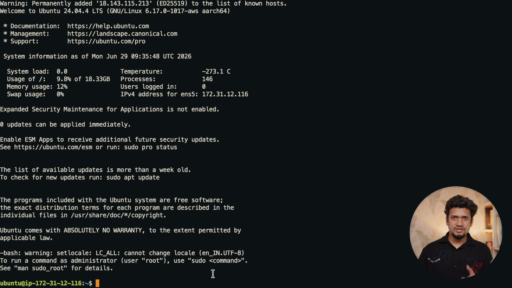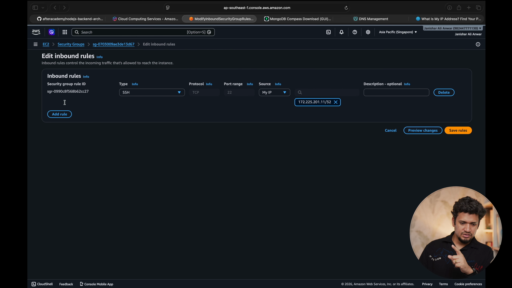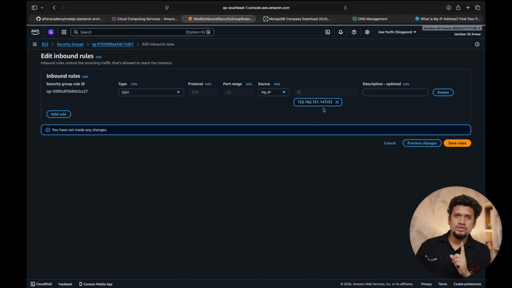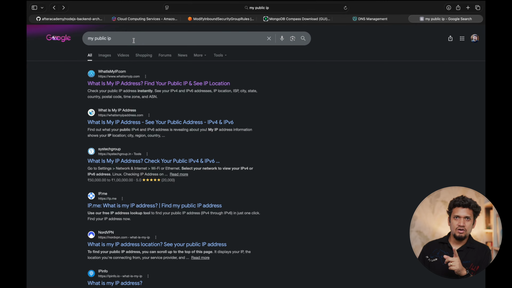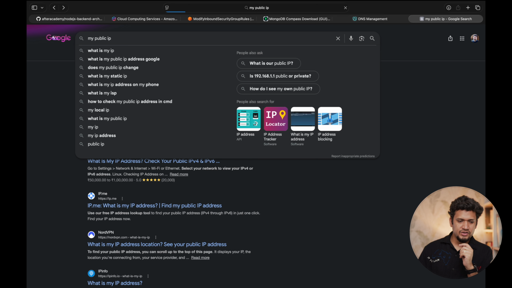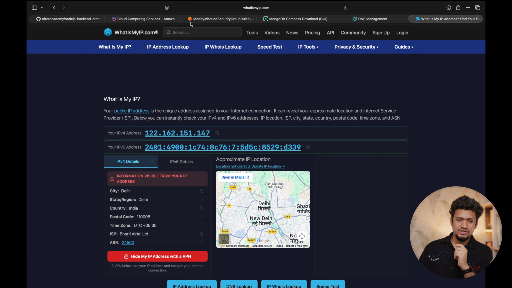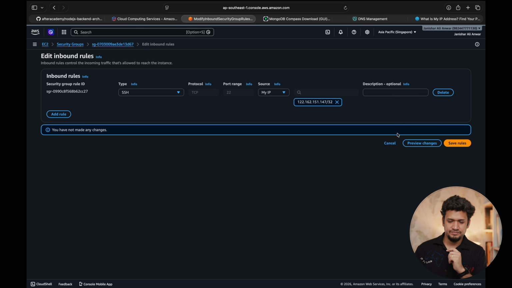Now one important thing that you must understand for Mac users: when you are in the security group and you supply my IP address, you must turn off the private relay if you are using the iCloud service, because the IP address provided by the private relay tries to hide your IP address. Hence you won't be able to access the server, because your IP address in the security group will be different. So make sure that you turn that off. Also verify it by finding your IP address from Google. From "what is my IP", you can find the IP address. This should match the IP address that has been supplied here. Okay.